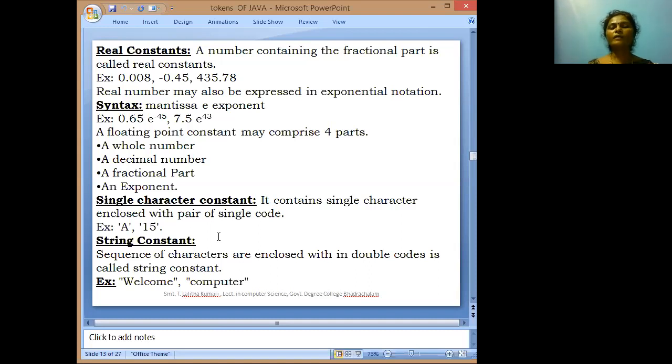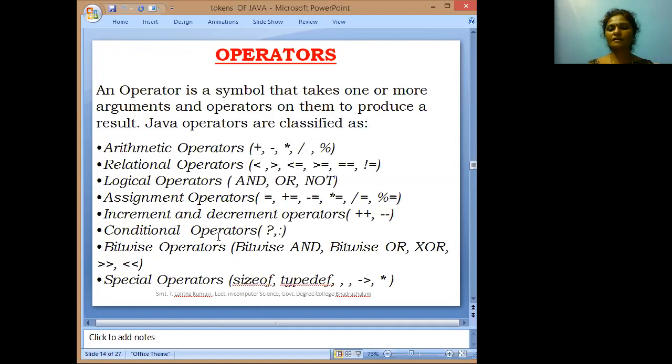Character constant. How can we recognize the character constant? Any alphabet or number enclosed within single quotes is called a character constant. Next, string constant. A string is a sequence of characters enclosed within double quotes, called a string constant. Here we are taking one example: Welcome. Welcome is a sequence of characters: W, E, L, C, O, M, E. All these characters are enclosed within double quotes. So this constant is called a string constant.